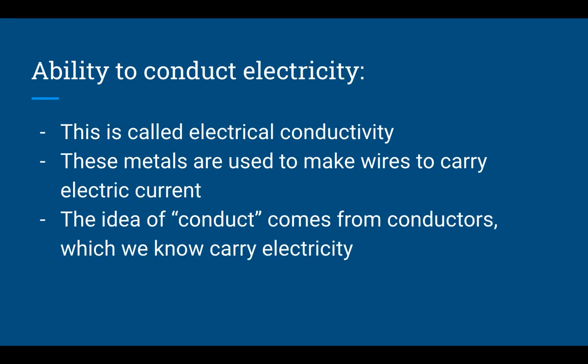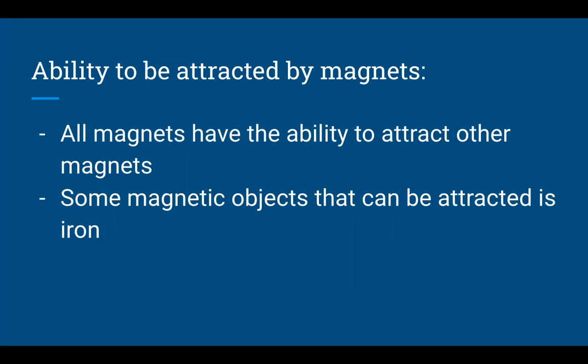Then we have ability to conduct electricity. This is called electrical conductivity. These metals are used to make wires to carry electrical currents. The idea of conduct comes from conductors, which we know carry electricity. You remember from our lessons from a couple weeks ago, we talked about conductors and insulators. Conductors move electricity along while insulators stop it. And this is the same with conducting heat as well. The idea of conducting something is to move it along. So if it's conducting heat, it's moving along heat. If it's conducting electricity, it's moving along electricity.